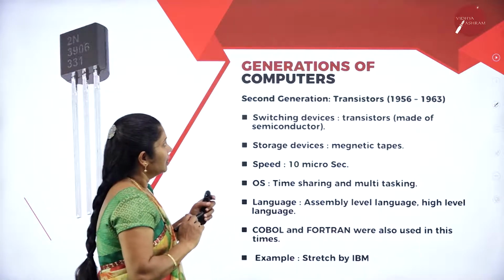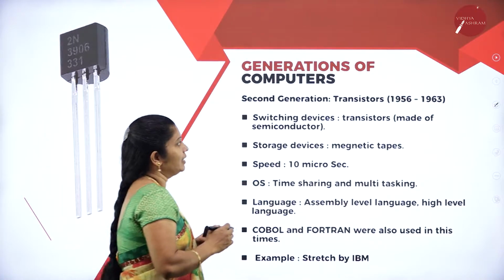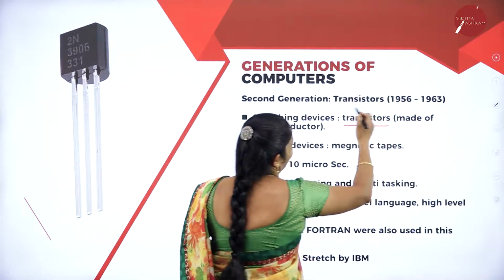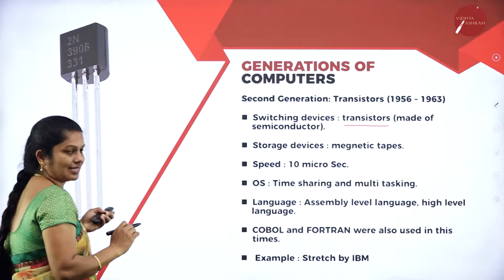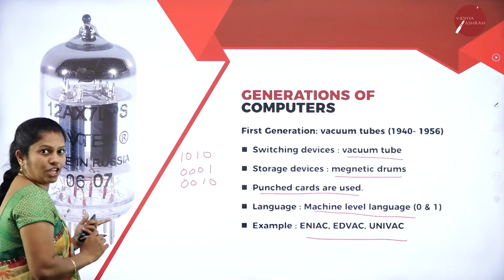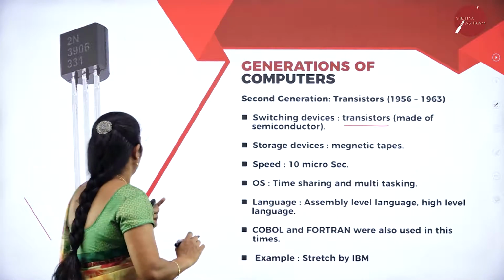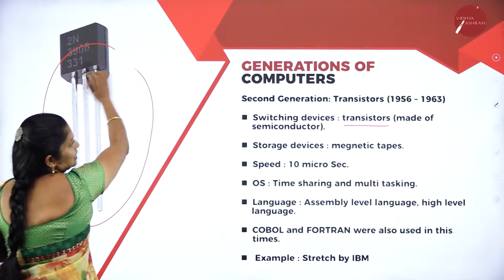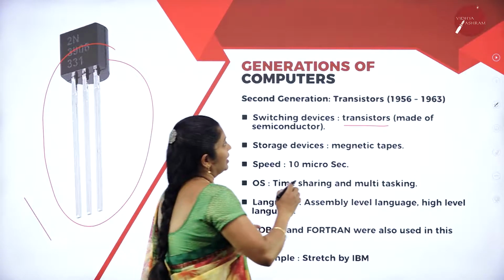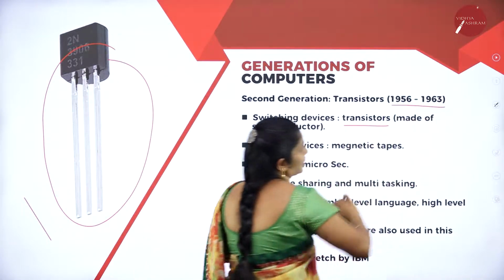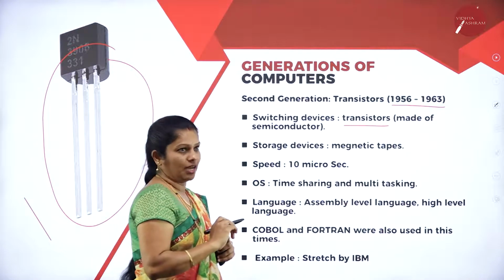Now is it clear? Then next we will move on to second generation computers. In second generation computers, the main technique or switching device used is the transistor. This is a transistor, whereas this is the vacuum tube that they used in the first generation. In second generation they use this transistor. This is the main technique they use. The second generation starts from 1956 to 1963, and we used to call it the second generation computer.